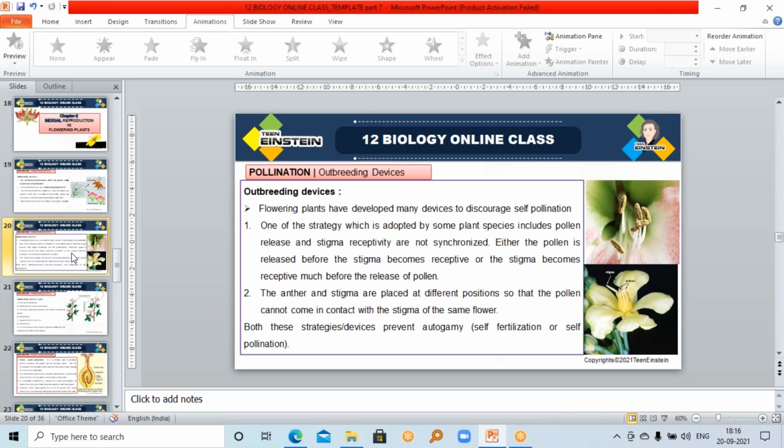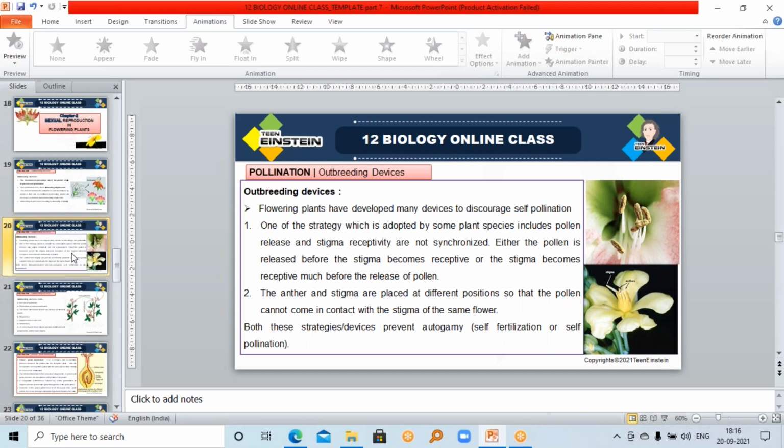There is no synchrony between the stigma receptivity and the release of pollen grains. In this case, the pollen will get released before the stigma becomes receptive. The stigma should be ready for the reception of that pollen grain. That pollen grain should come to that stigmatic surface, but in that state, the stigmatic surface should be ready to receive that pollen grain.